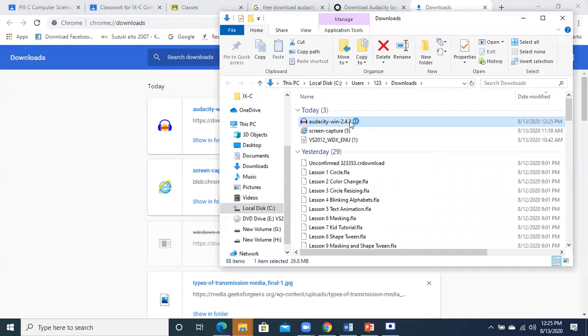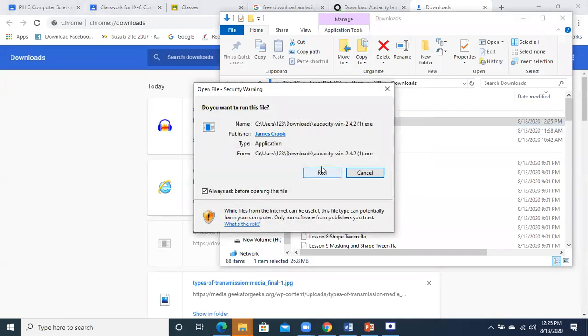When you double click on it, it will ask you, okay, do you want to run? Keep in mind that when you are running it, your PC should be logged in with the administrator. For example, if your parents have made you the user who is basically not an administrator, you won't be able to install it. So you must be logged in with the admin options. You will click on the run button, it will be installed. Okay, it will not take that much time.